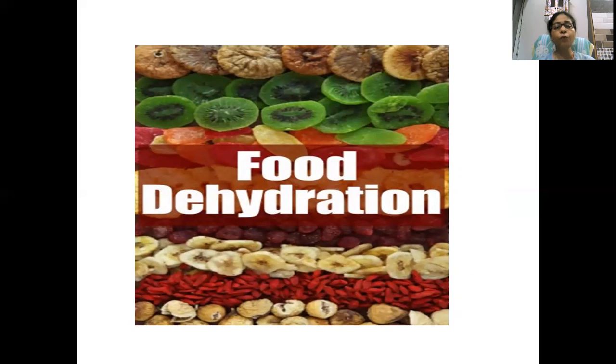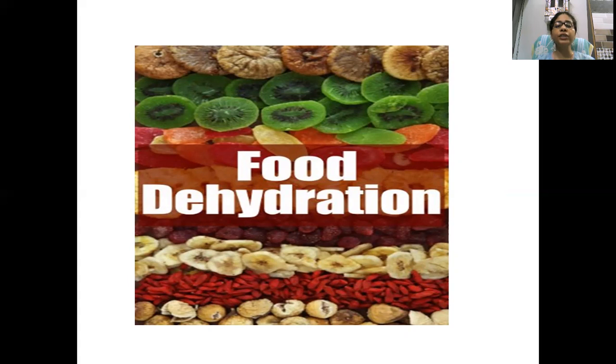Next is the food dehydration. We studied all about the freezing, freeze concentration, and many more things about freezing. Now it is the term food dehydration. Understand? In the process of freezing, we are lowering the temperature, and after lowering the temperature, ice crystals were formed. Understand? And we can stop the microbial activity, we can stop the enzymatic reaction in the food, and we can preserve the food for a longer period of time.